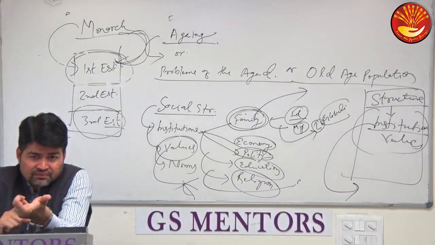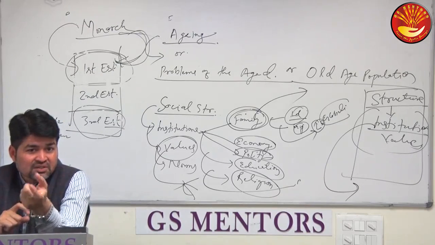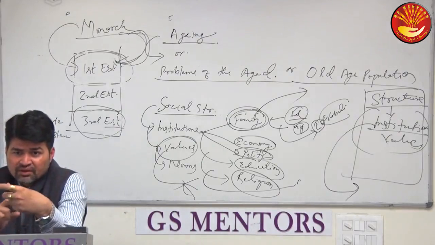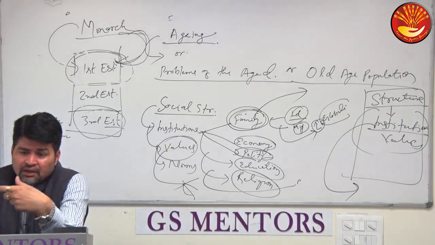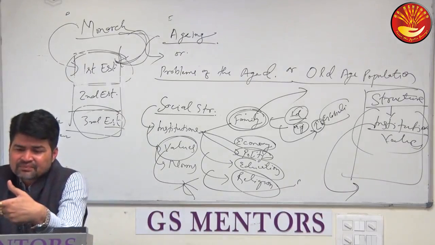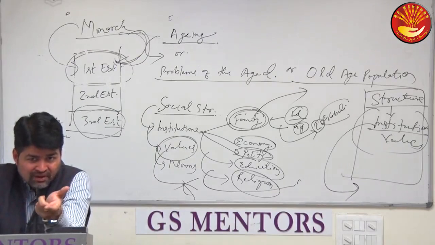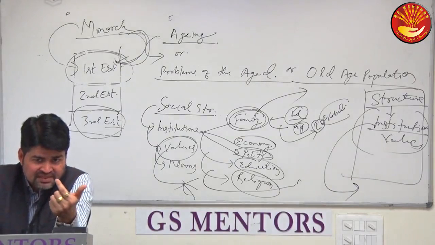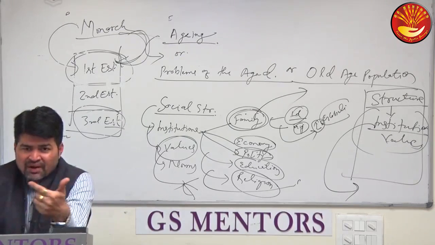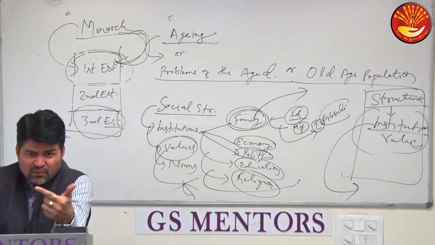Minorities were affected, pauperized, right? Because minorities who were a ruling class, who had participation in administration, in government, in courts, in army, were excluded during the British period and pauperized.